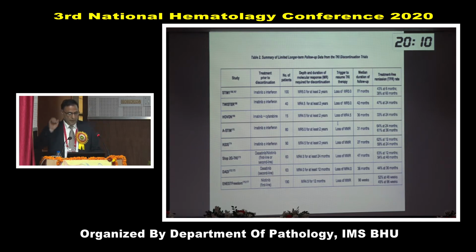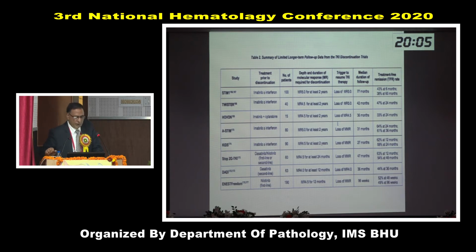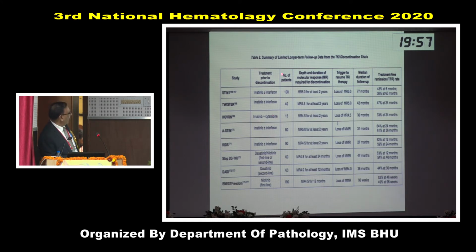These are different trials. You give imatinib or TKI for some time, and then stop and follow the patient. I would draw your attention here. In this trial, imatinib and in some patients interferon was given. The drug was given for at least 2 years, and patients were followed for more than 6 years. You see here, at 5 years, almost 38 patients did not develop disease. In this trial, 47%. Here, 62%.